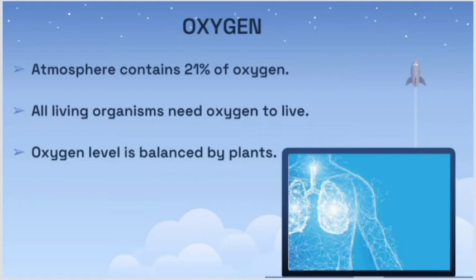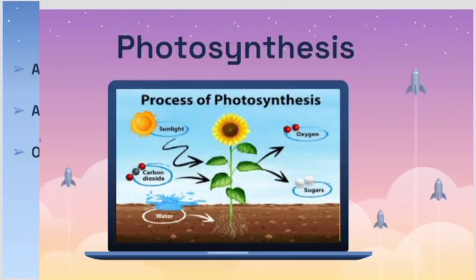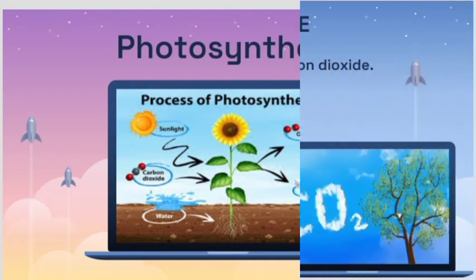To increase the oxygen level in the atmosphere, we have to plant trees. Why? Due to photosynthesis, the plant absorbs carbon dioxide and sunlight from the atmosphere, and makes a chemical reaction called photosynthesis and releases oxygen and glucose. So oxygen is released by plants, which is useful for human beings to live. So we have to plant more trees and save the trees and plants.